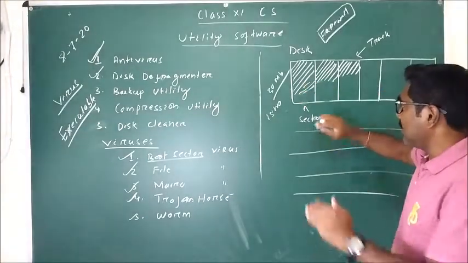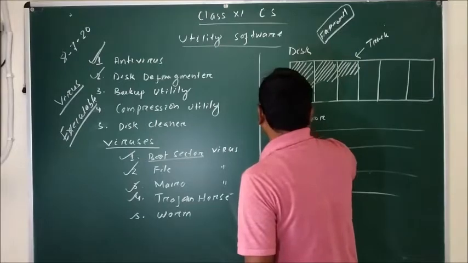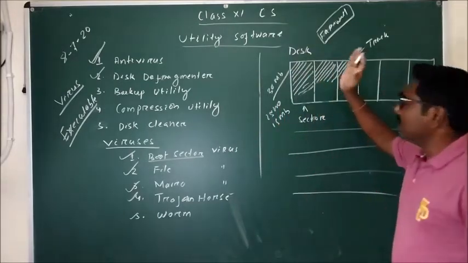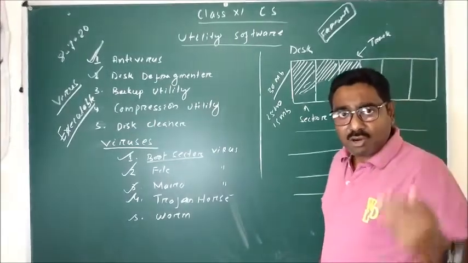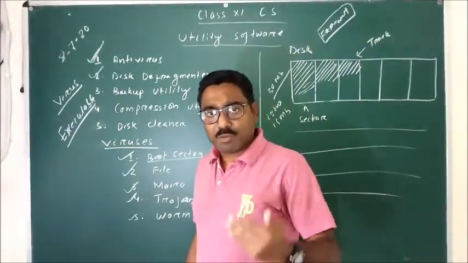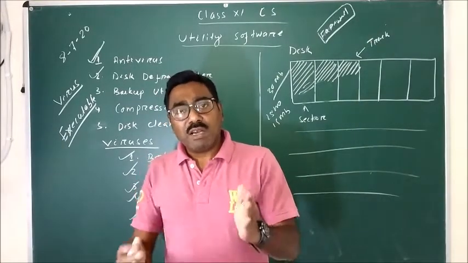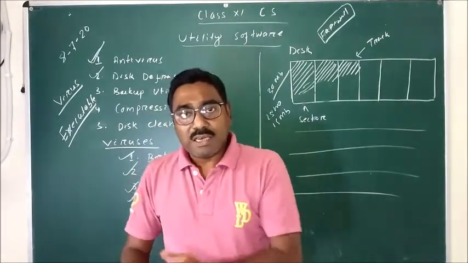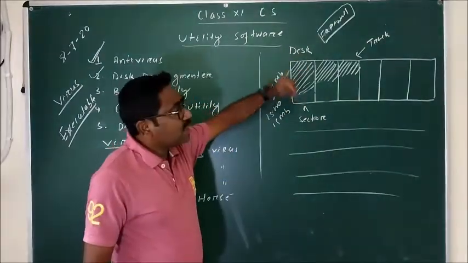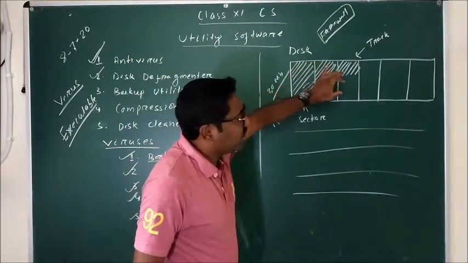Waste happens in the sense that when the second file, suppose the second file is of 15 MB, then what happens? It will be stored in a new sector. It is very similar to your copy, whatever you are writing in the copy. Suppose one chapter has been completed, then what happens? We leave the rest of the pages and we write in a new page. The computer is storing the information in that manner only, so that space has been wasted.